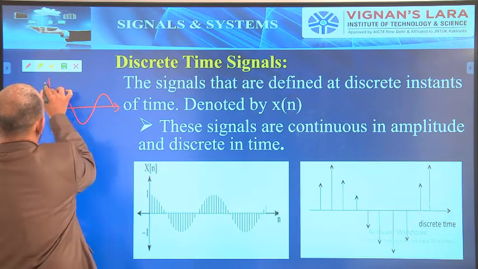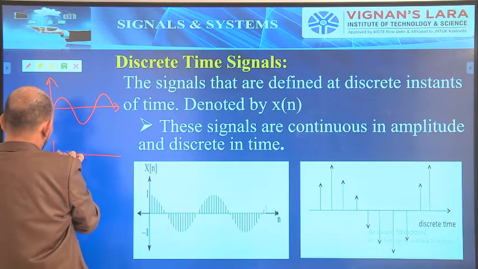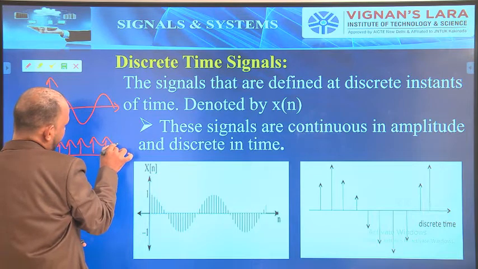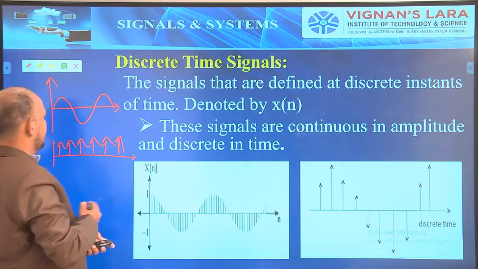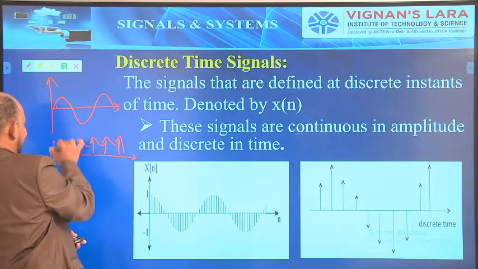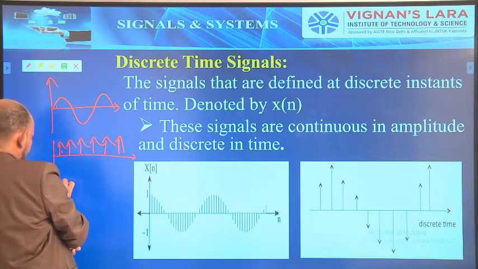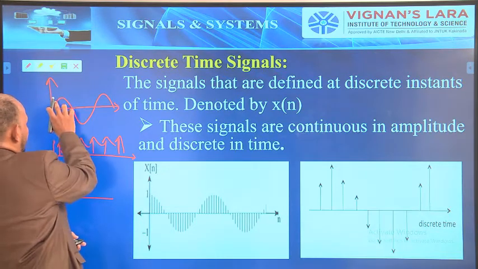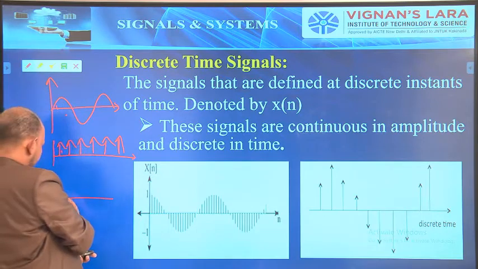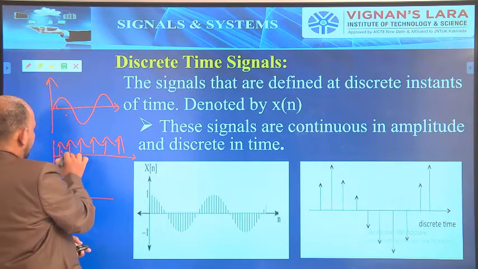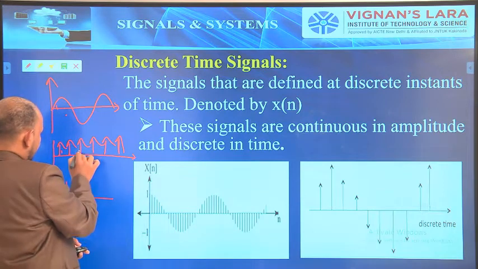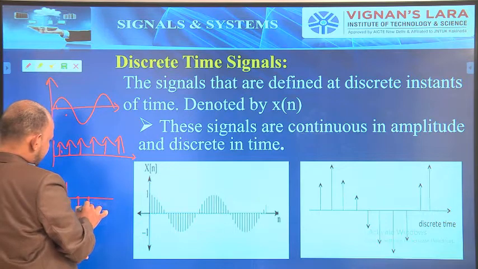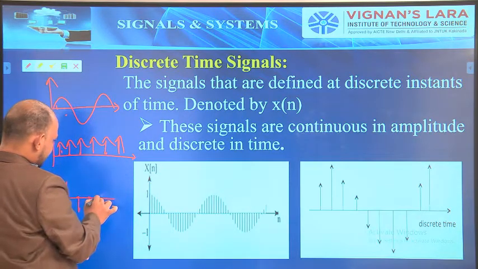This is a continuous signal. If this signal is multiplied with a unit time pulse, simple. Now at this instant, whatever the value is will appear at the output. At this instant, the value at the output. At this instant, the value at the output.